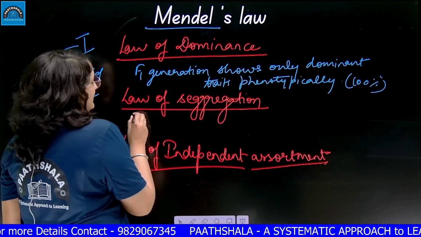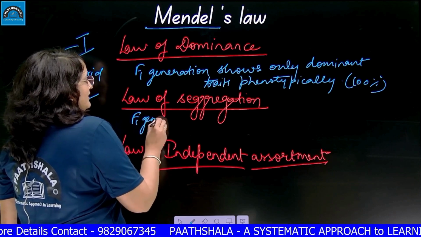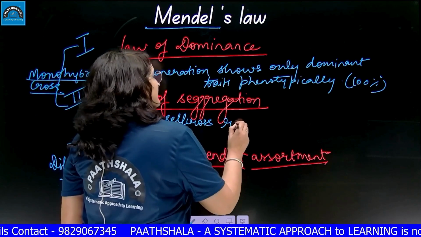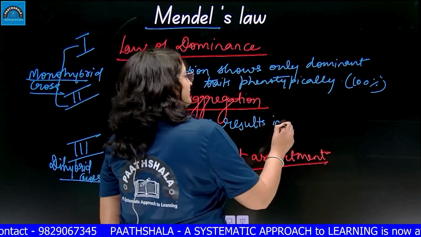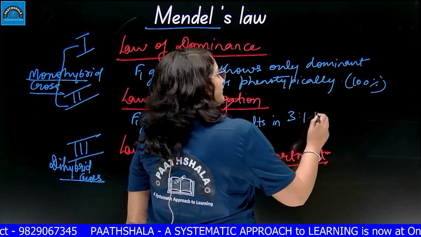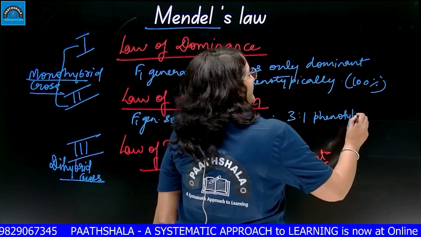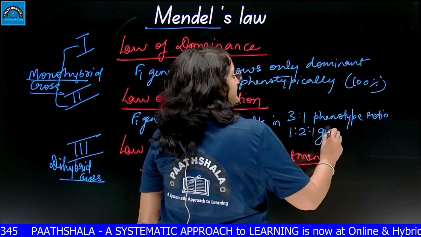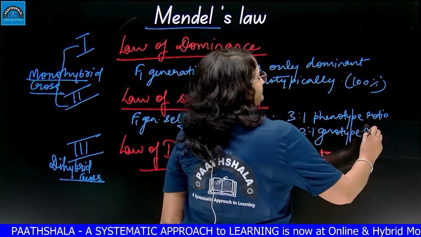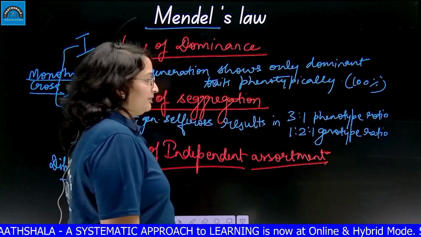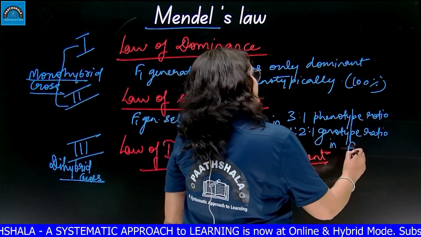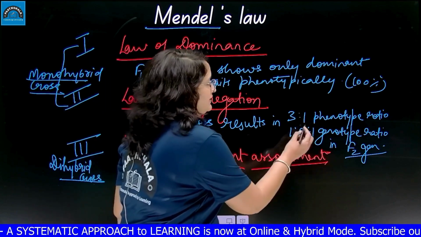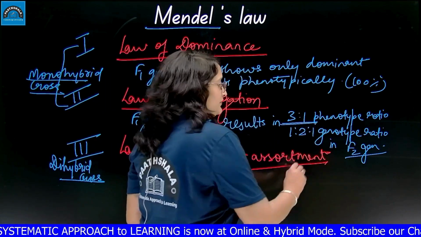Law of segregation: F1 generation self-cross results in a 3:1 phenotype ratio and 1:2:1 genotype ratio. Where? In the F2 generation. When we self-cross the F1 generation plant, in the F2 generation the phenotype ratio becomes 3:1 and the genotype ratio becomes 1:2:1.